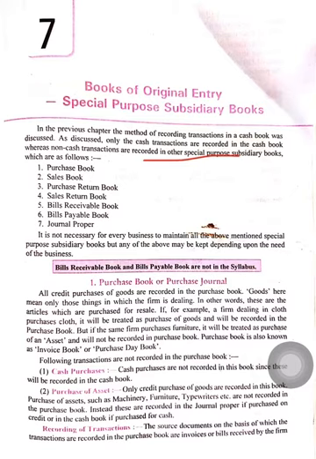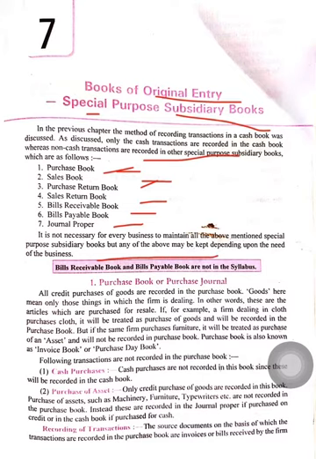So for credit transactions, we use original entry books or subsidiary books like the purchase book, sales book, purchase return book, sales return book, bill receivable book, bill payable book, and general proper. It is not necessary for every business to maintain all the above special subsidiary books, but any of them may be kept depending upon the need of the business. It is not compulsory, but for the convenience of the business, every type of business can obtain one or many such books.